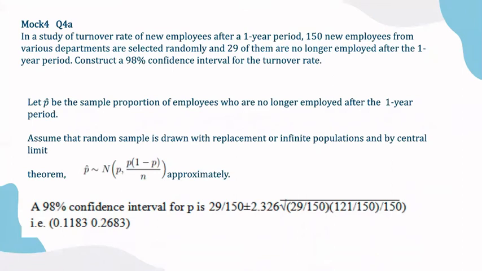I'm Moran. I will introduce Mock 4 question 4a. Let's see the background. In a study of turnover rate of new employees after a one-year period, 150 new employees from various departments are selected randomly, and 29 of them are no longer employed after the one-year period. The question is, construct a 98% confidence interval for the turnover rate.